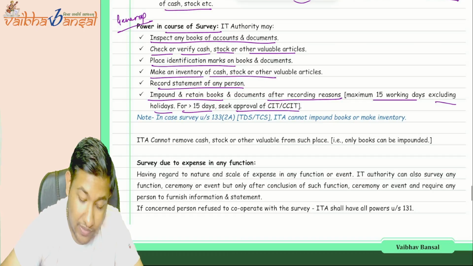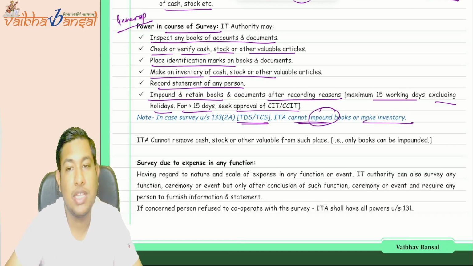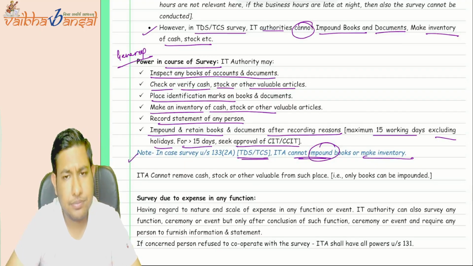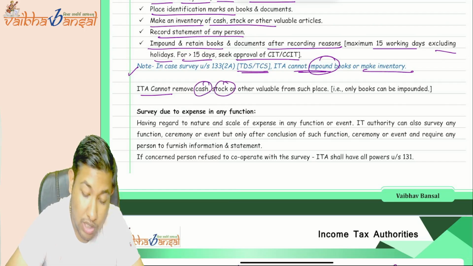Now we have said that for the purpose of TDS and TCS, they cannot impound the books of accounts or make the inventory. We have seen this here as well. Just we have given it in the interlinking part. Okay. Now, ITA, that is the Income Tax Authority, cannot remove the cash, stock, or other value from such particular place.